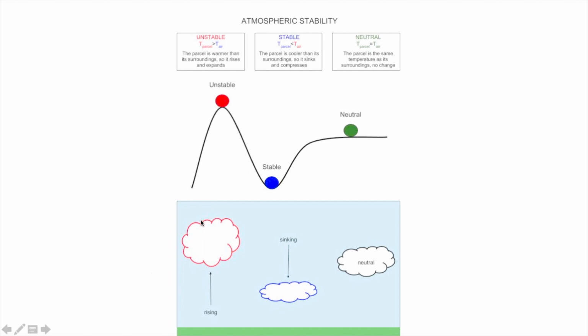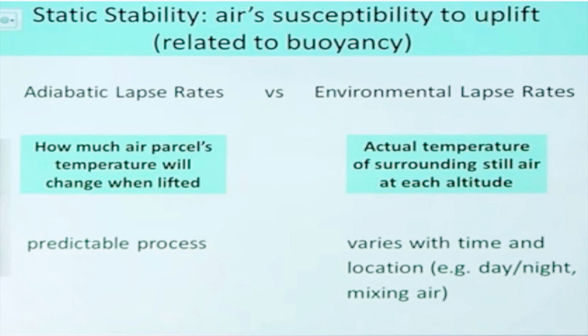So here you can see that as the parcel is going up, it is basically expanding. So now there is more space between the particles. If there is more space between the particles, that simply means the kinetic energy will decrease, right? I will show you an animation. Okay, in a case of environmental lapse rate,